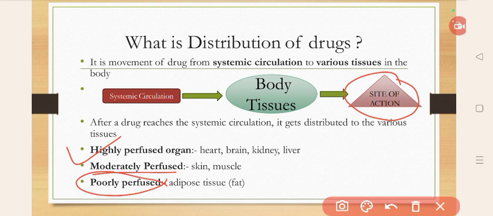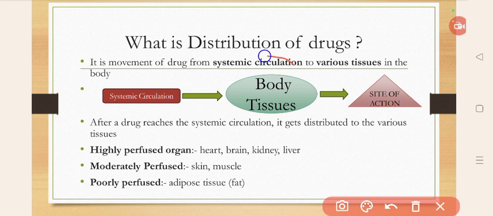Drug will reach first to the highly perfused or highly vascularized organs like heart, brain, kidney, liver, then to the moderately perfused organs like skin and muscle, and lastly to the adipose tissue or fat because it is poorly perfused. So this is the distribution of drugs. What is distribution of drug? Movement of drug from systemic circulation to the site of action.